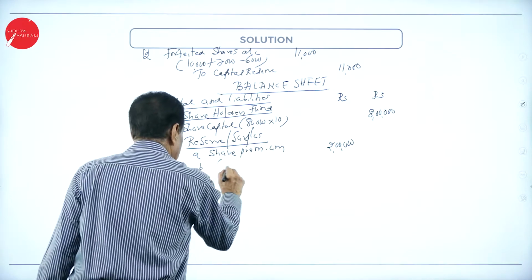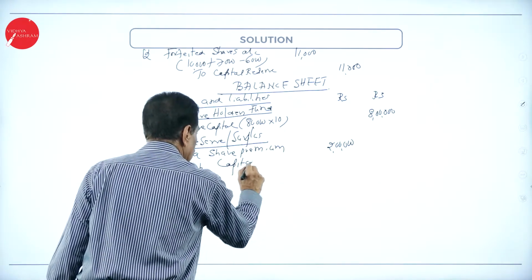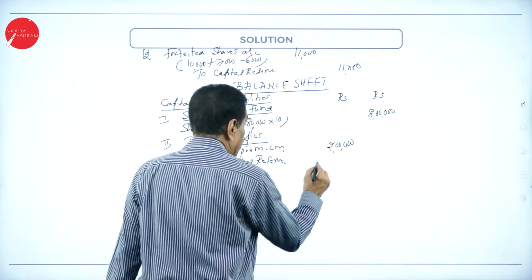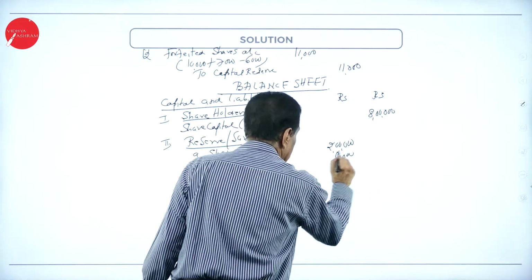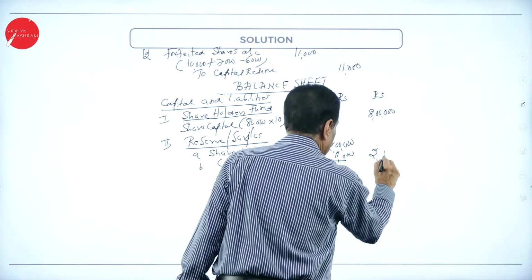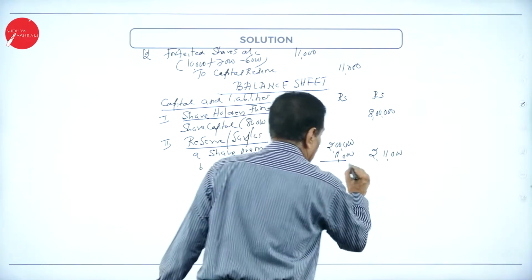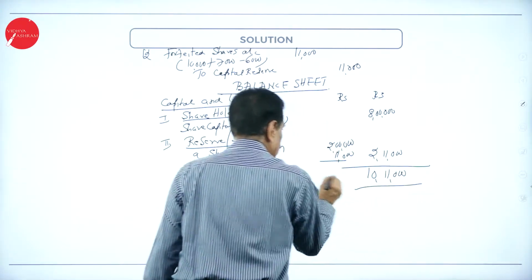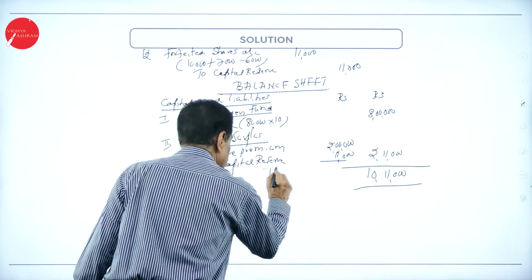B, capital reserve, 11,000. This is 2 lakh 11,000. Add 8 lakh, 10 lakh 11,000. Total source.